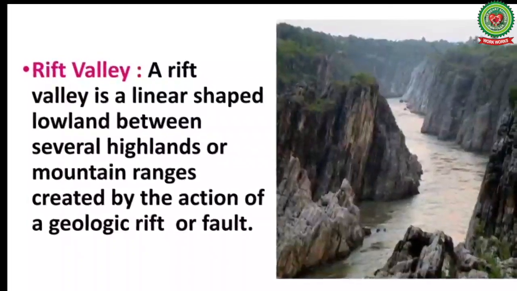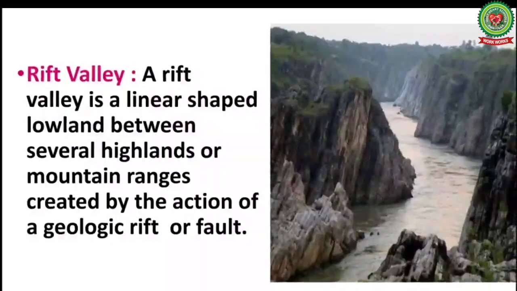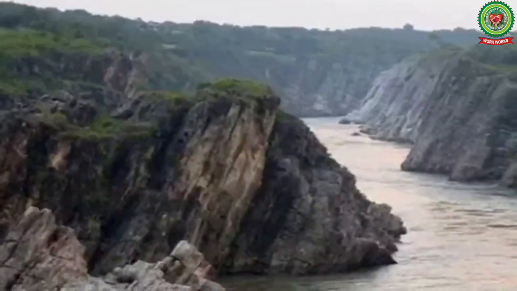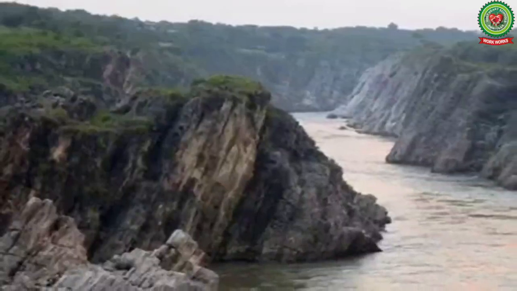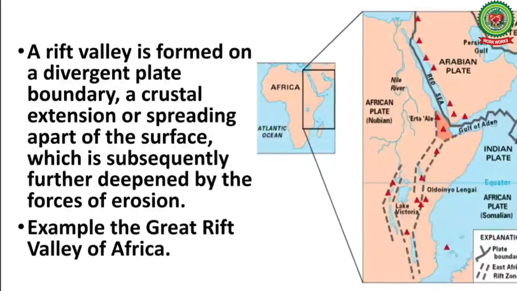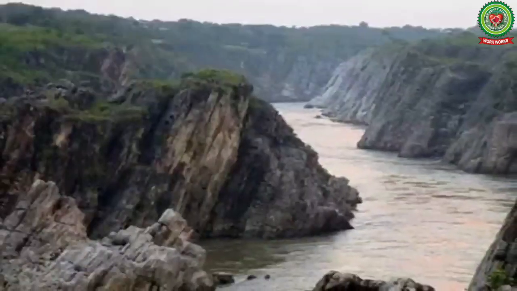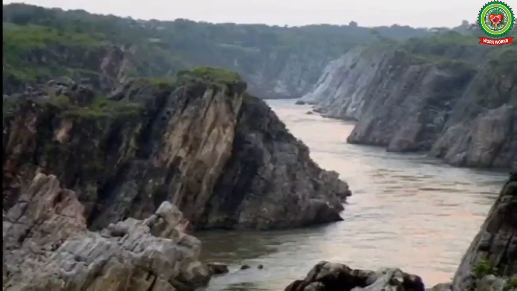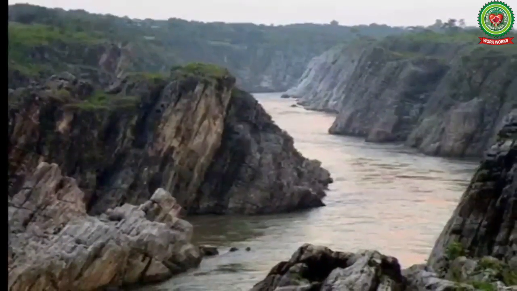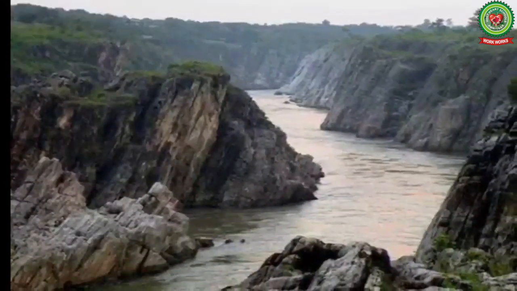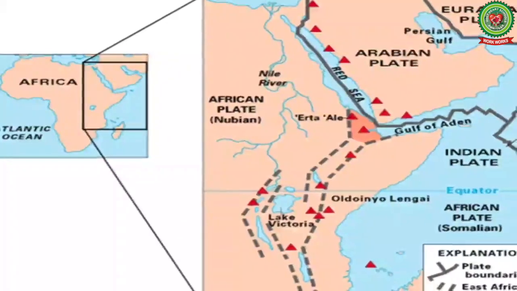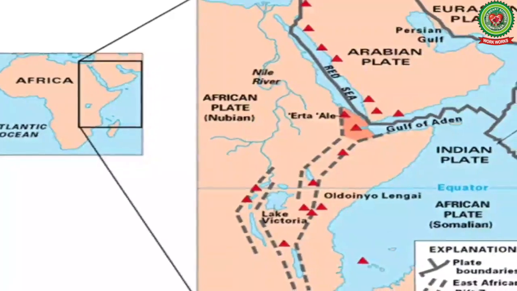The last term is rift valley. A rift valley is a linear shaped lowland between several highlands or mountain ranges created by the action of geologic rift or fault. A rift valley is formed on a divergent plate boundary, a crustal extension or spreading apart of the surface, which is subsequently further deepened by forces of erosion. The best example of rift valley is the Great Rift Valley of East Africa.